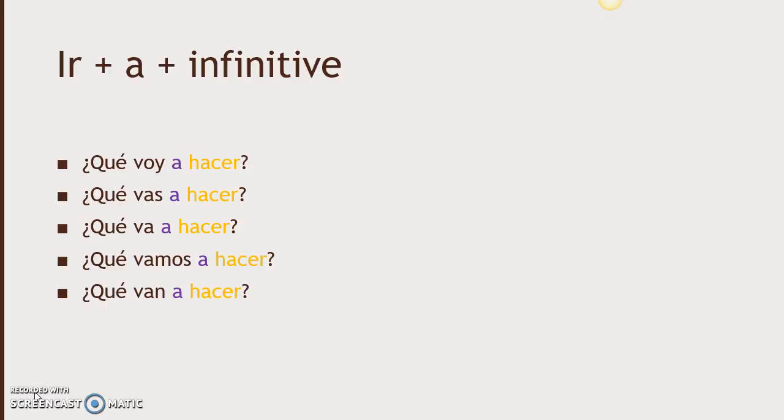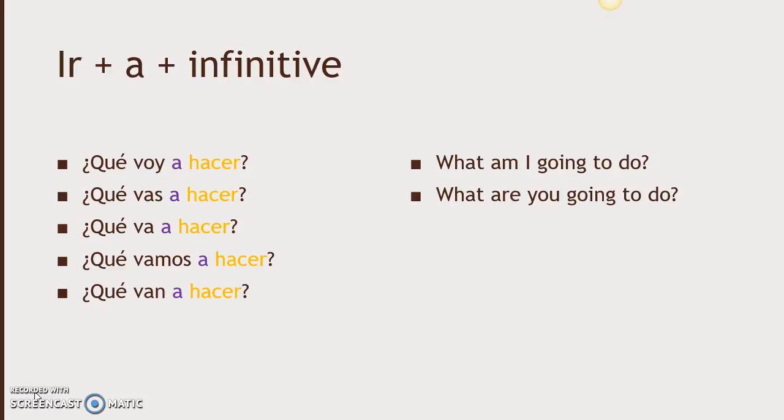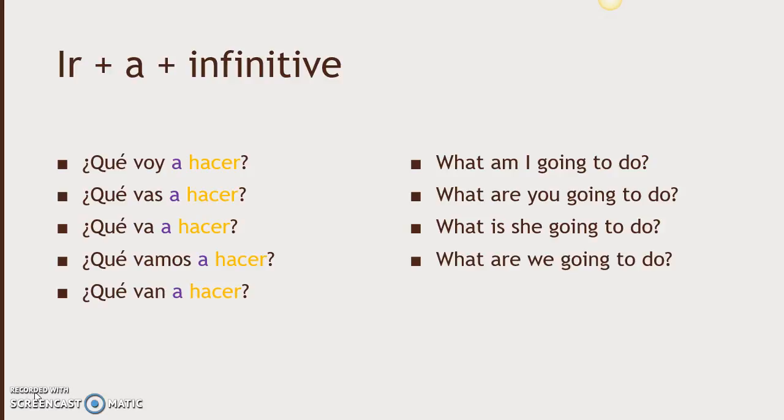¿Qué voy a hacer? is asking, what am I going to do? ¿Qué vas a hacer? is asking, what are you going to do? ¿Qué va a hacer? is asking, what is she going to do? ¿Qué vamos a hacer? is asking, what are we going to do? And ¿qué van a hacer? is asking, what are they going to do? Notice how the H in hacer is silent.